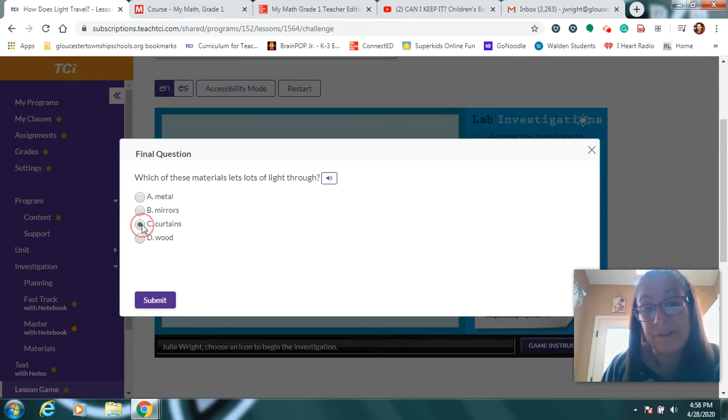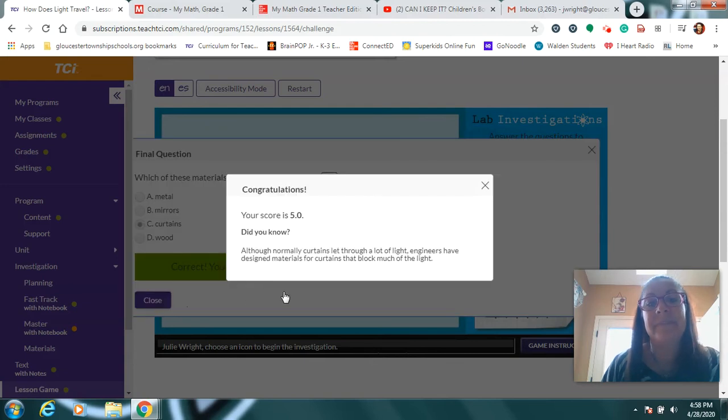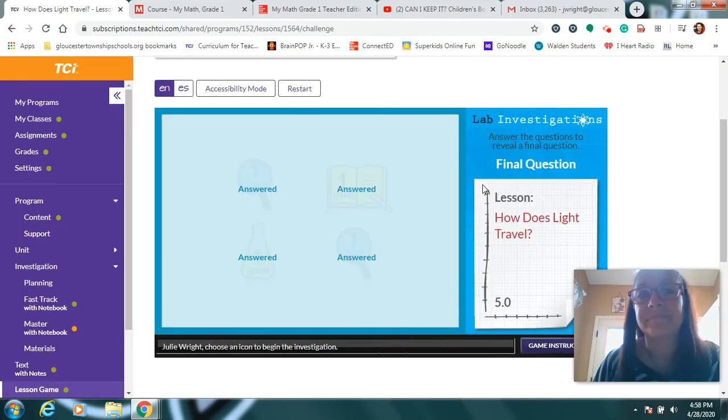So let's pick curtains. Remember, some people even have those really thin curtains that let lots of light come through. Let's see if we're right. That was the correct answer. Normally, curtains do let a lot of light through. There are some curtains that have been developed by some engineers that can block a lot of light, but even with those curtains, you would probably still know it's daytime.